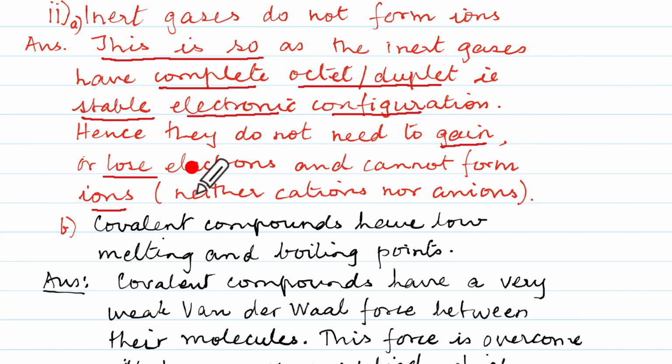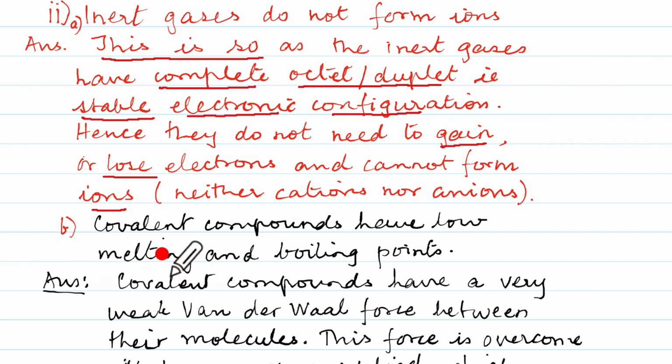Now, here there is one more phrase. They do not need to gain, lose, or share electrons. But remember, sharing electrons doesn't form cation and anion. So that part I have not written. Just gaining electrons means anion and losing electrons means cation. So they do not gain or lose, so they do not form ions.